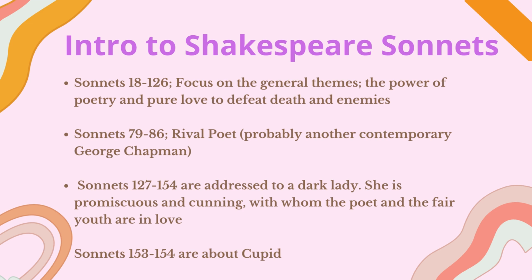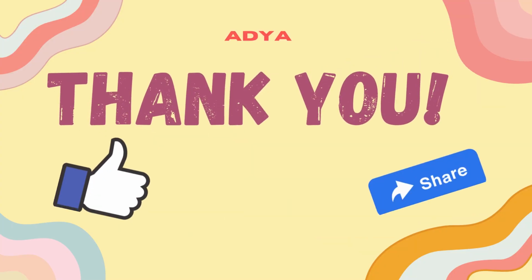Coming to sonnets 127 to 154, they are addressed to a dark lady. We don't know why he named her the dark lady, whether it was for her character or she really was dark. She is promiscuous and cunning. Promiscuous, she's sexually very active. The poet and the fair youth are both in love with the same lady. Sonnets 153 and 154 are about Cupid. So this is all about Shakespeare's sonnets.